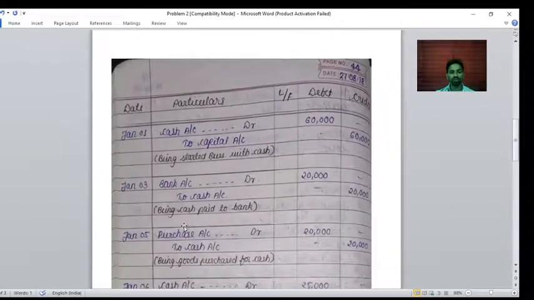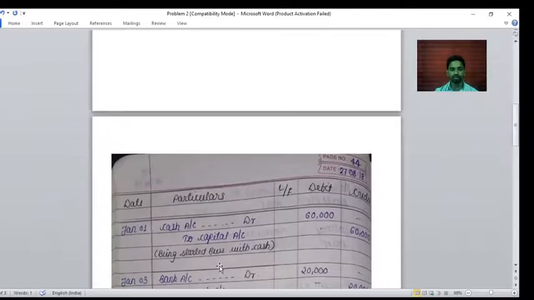Okay, so the transaction will be the purchase account debit to cash account credit. Purchase is in the nominal account, and what's the nominal rule? Debit all expenses and losses. We are purchasing by cash, so it is an expense, that's why it's the debit. Cash is the real account, and what's the real rule? Debit what comes in, credit what goes out. While purchasing the materials, cash goes out from the business, that's why it's the credit. Being goods purchased for cash.